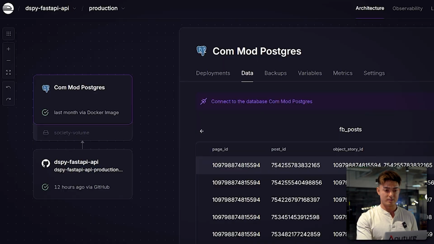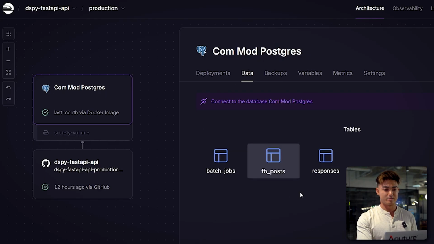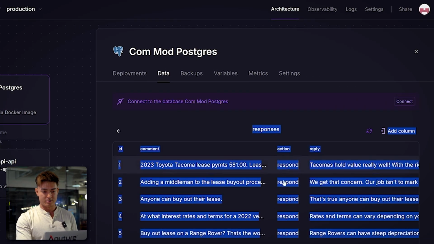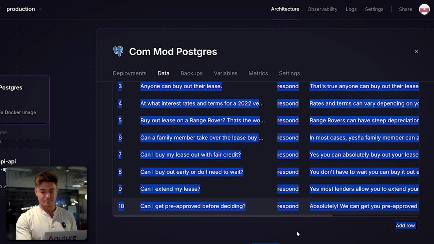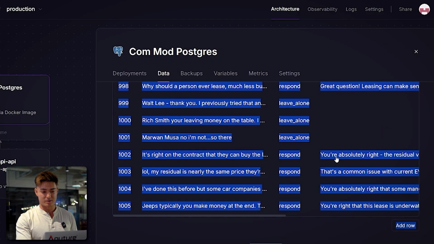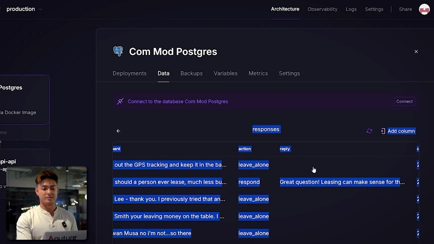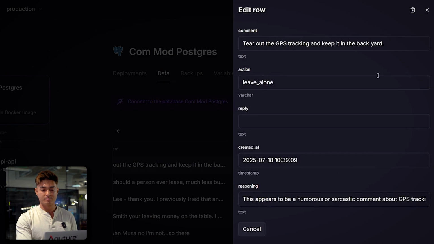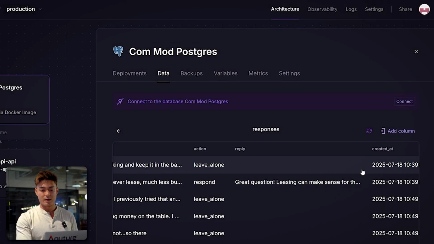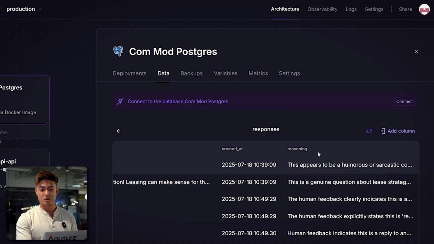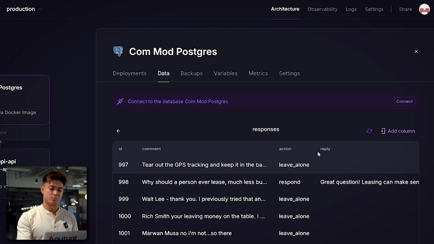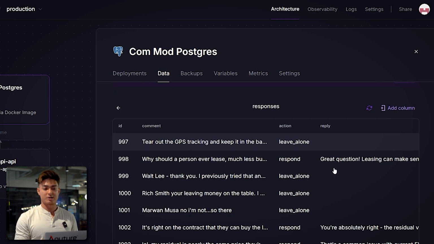And the training data is going to be here in the Postgres, under responses. So we have 96 pages of responses, around 1,000 comments that have been processed with the exact action, the reply if there is one, and also the reasoning, which I learned helps it get more context on why the specific response was picked, and it helps it actually reason better with this training data.